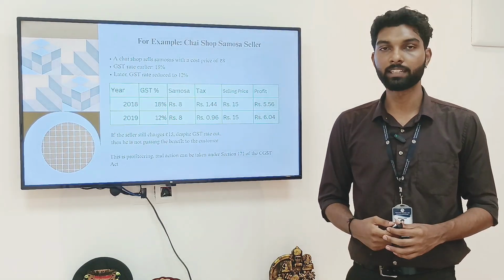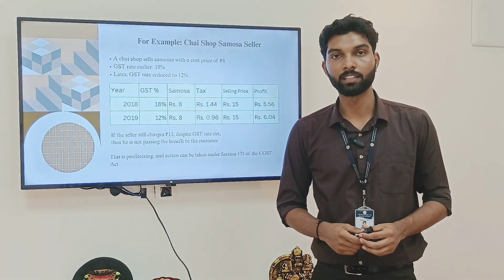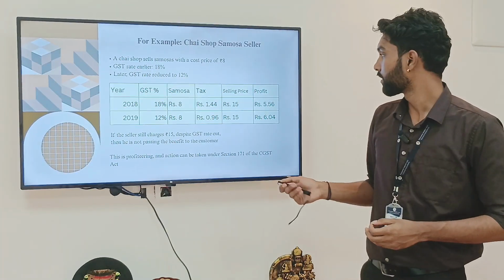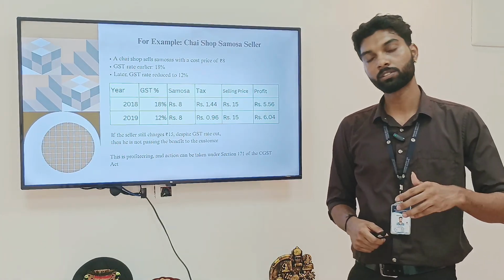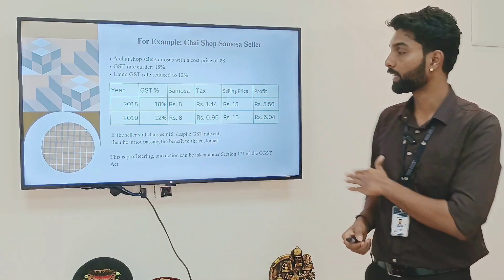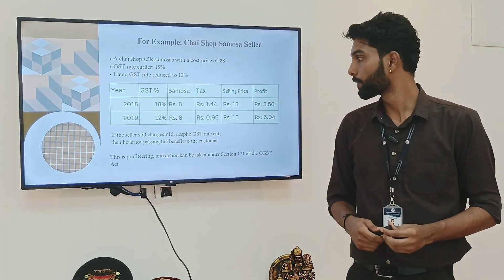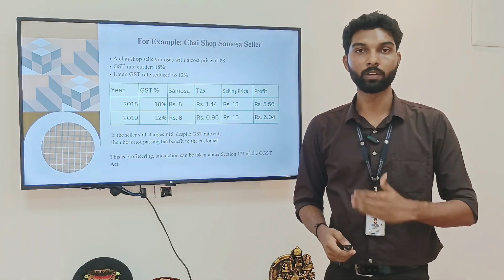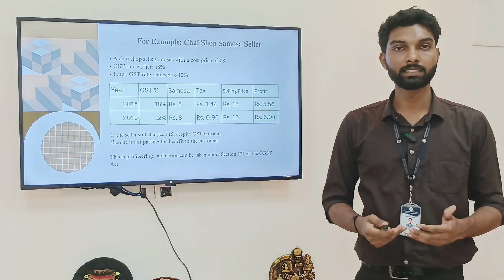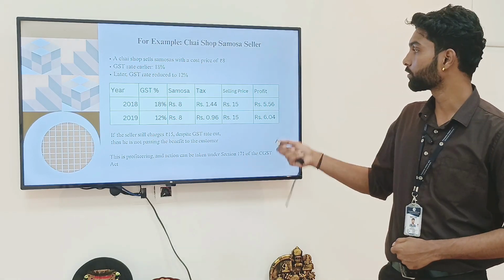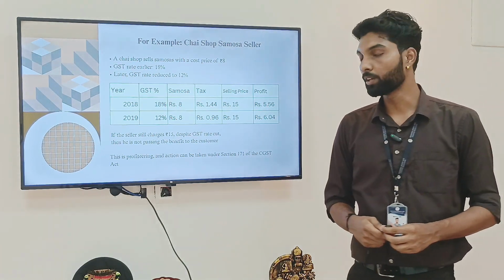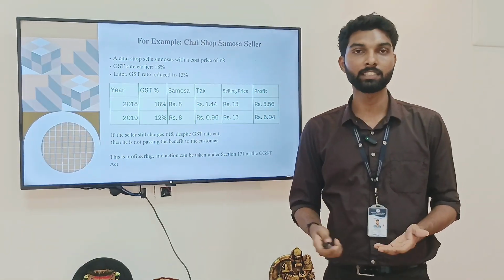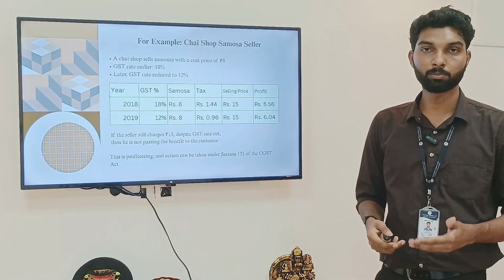So in 2018, where the GST rate was 18%, the cost was 8 rupees. On that he had to pay tax of 1.44 and was selling at 15 rupees, where he was making a profit of 5.56. Whereas in 2019, when the GST rate reduced to 12%, the cost remaining the same 8 rupees, the tax was reduced from 1.44 to 0.96, and still he was selling at 15 rupees, which increased his profit from 5.56 to 6.04.